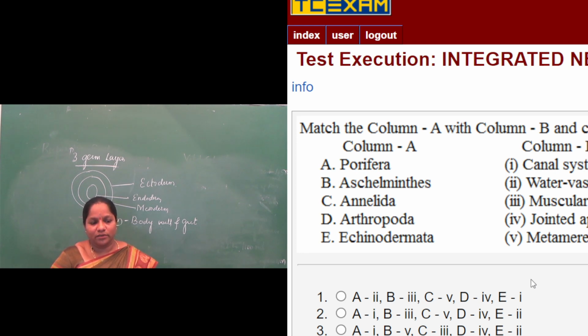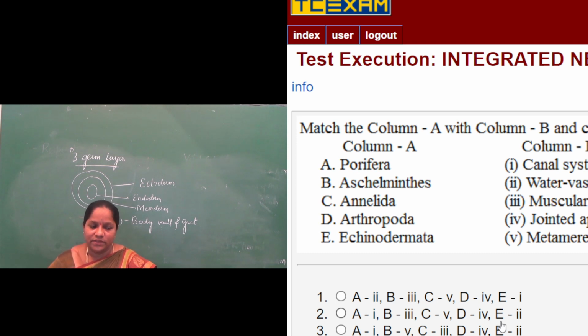Then arthropoda, jointed legs. When we read the main unique characteristics of arthropoda, we say that the animal body is made up of many segments. The segmented body animals are called metameric animals. Then D, arthropoda, 4. E, Echinodermata, again it is water vascular system.